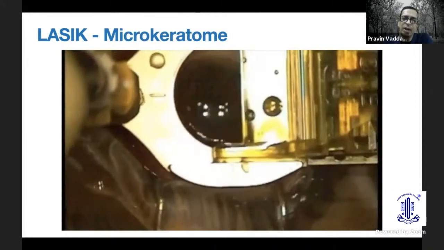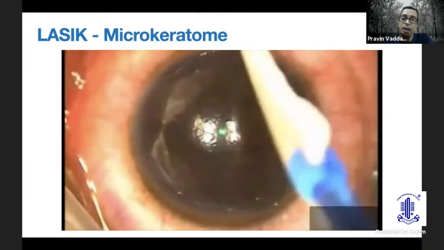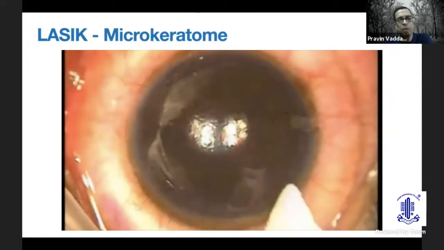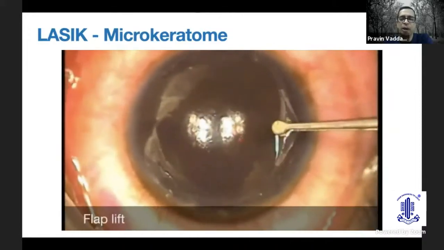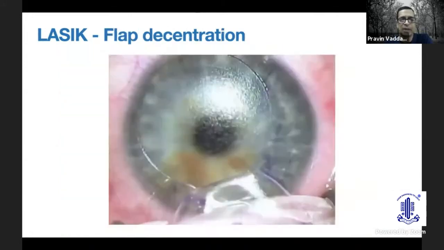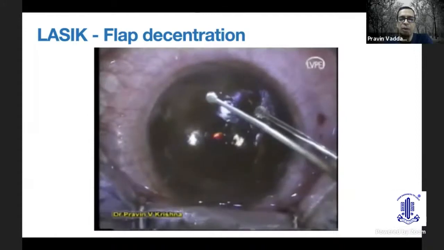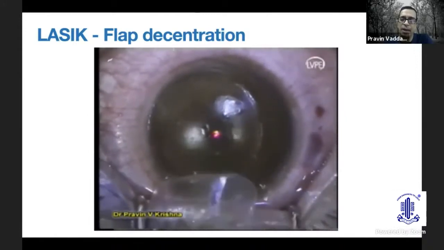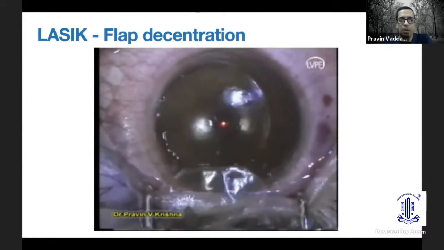But then again, sometimes if you have a small cornea, you might have a slightly smaller flap or a flap that is not optimal. But for the most part, you will see that microkeratome flaps also are relatively large and give you adequate area for ablation. Now, sometimes you will end up with flaps that are decentered with a femtosecond, like you see here, and also with a microkeratome, as you can see here. And this poses a problem because you cannot ablate according to your planned optic zone.